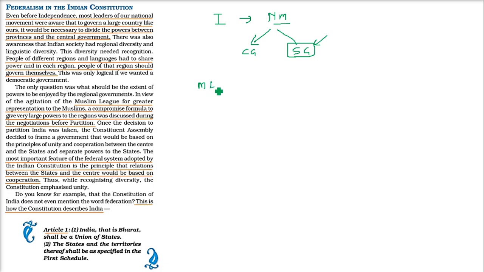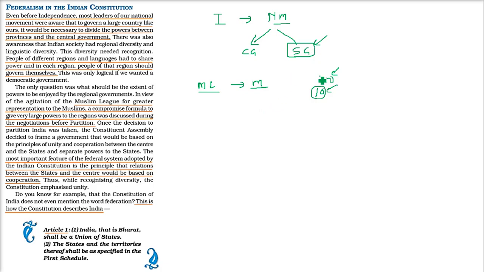The Muslim League came up with a formula that the representation of people according to their religion, or their majority or minority, should be given. They said that for the Muslims, there needs to be some equal power. Like if in 100%, 10% are Muslims, then 10% power should be given. Not that every power should be with everyone. So a compromise formula to give very large powers to the regions was discussed.